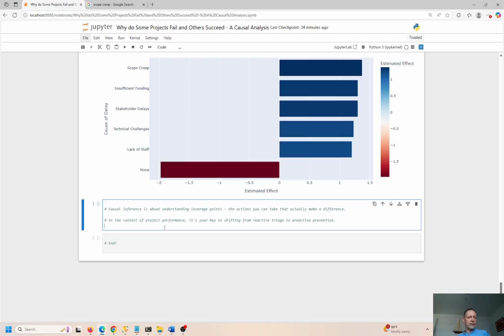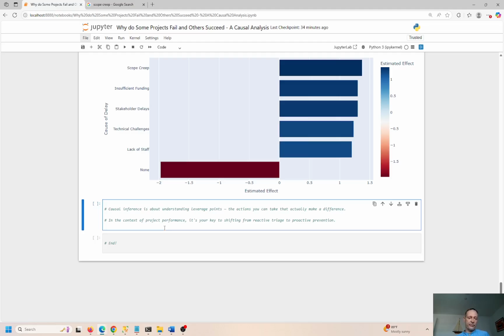Okay. So in conclusion here, causal inference is about understanding leverage points. What actions can you take that actually, literally make a difference in the outcome of the status of the project? Is it going to be delivered on time or is it going to be delayed? Okay. There's only two outcomes here.